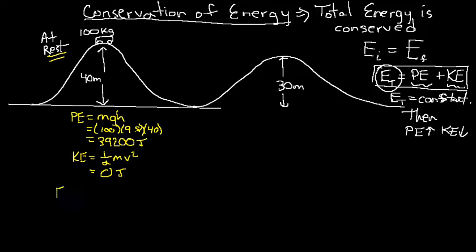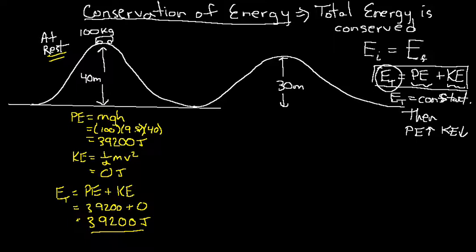But we said right here it's at rest, so our velocity is 0, so our kinetic energy is 0 joules. So the total energy, as the sum of the potential energy plus the kinetic energy, is going to simply be 39200 joules plus 0 for kinetic, which is simply 39200 joules. That's your total energy at the start of this situation where the cart is at the top, at rest. Now the cart is going to go down the slope.